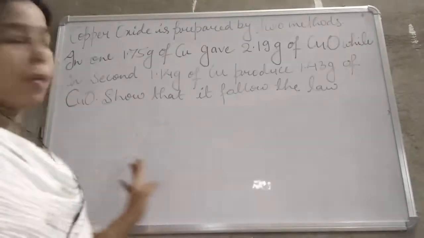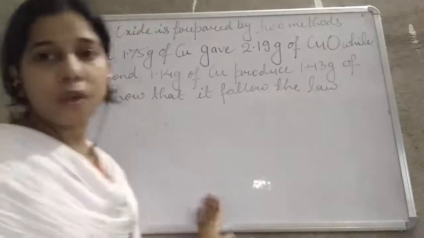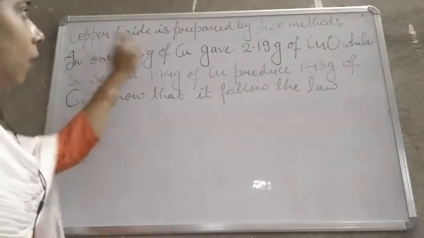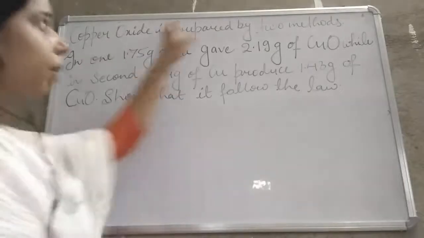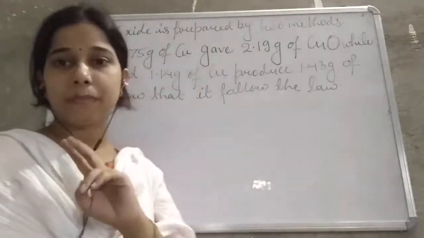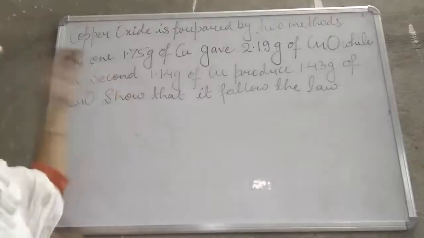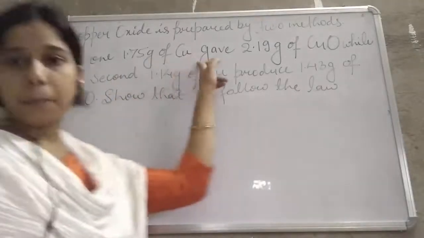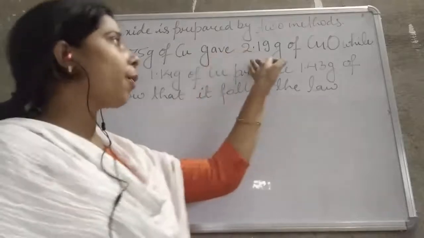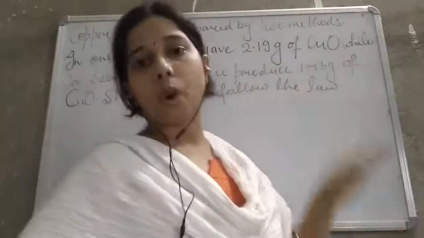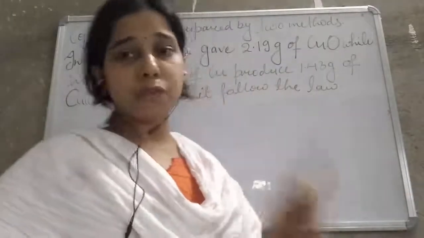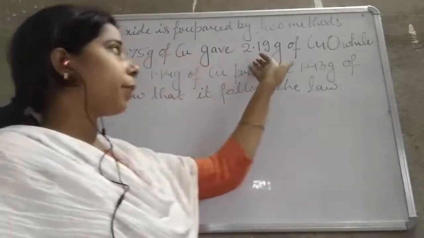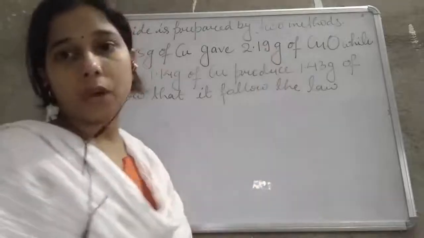We will see a numerical which is related to the law of constant proportion. In this question, copper oxide is prepared by two methods. In the first method, 1.75 gram of copper gives 2.19 gram of copper oxide.